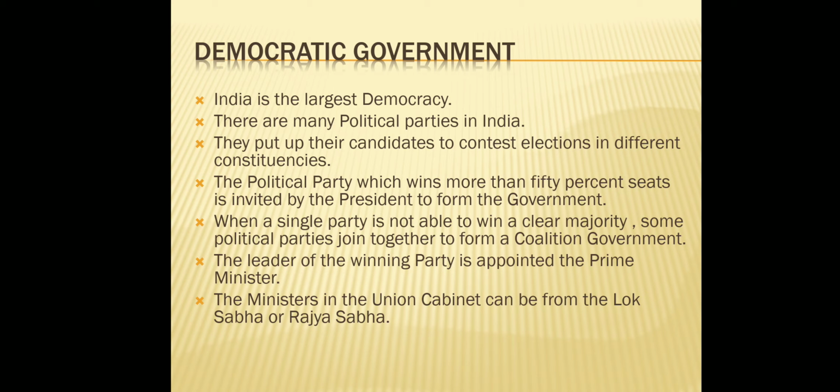When a single party is not able to win a clear majority, some political parties join together to form a coalition government. The leader of the winning party is appointed the Prime Minister. The ministers in the Union Cabinet can be from Lok Sabha or Rajya Sabha.